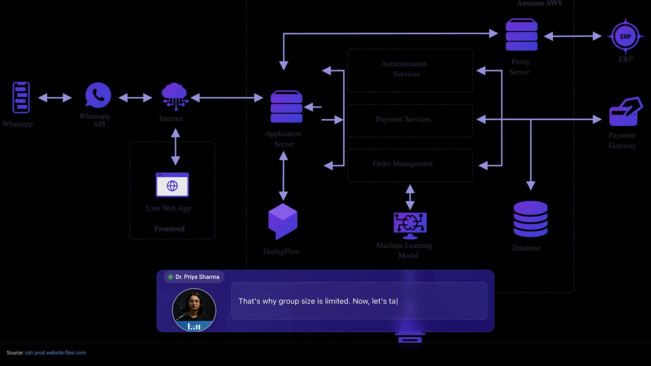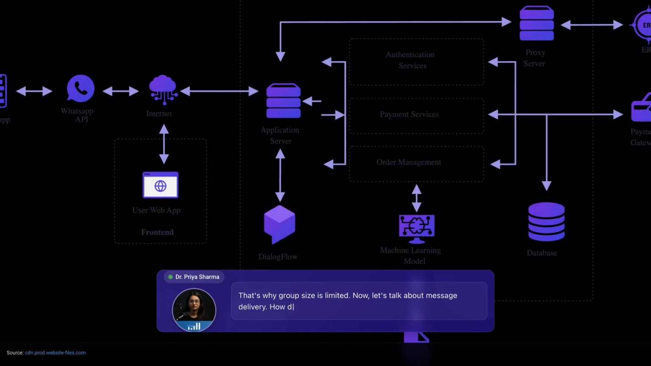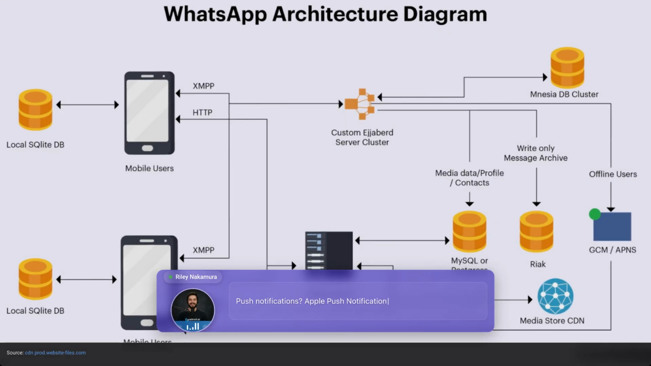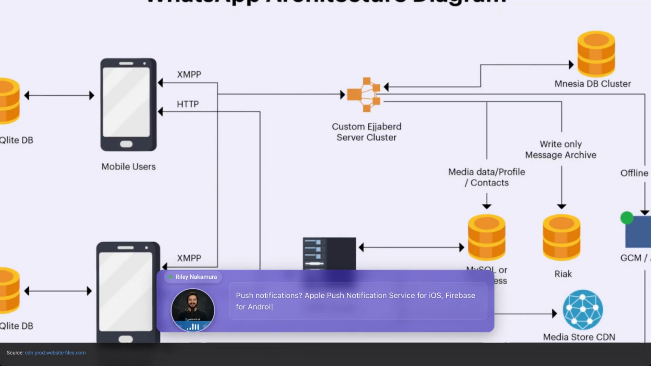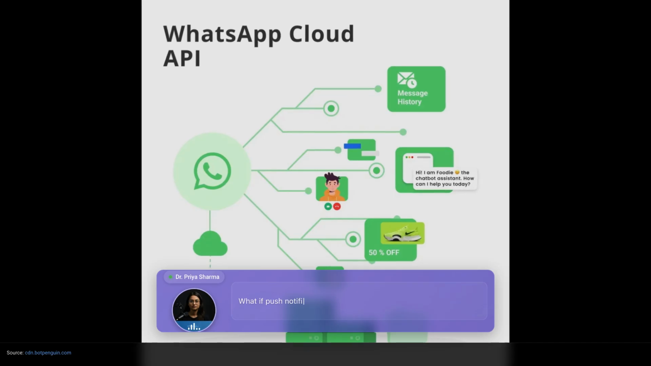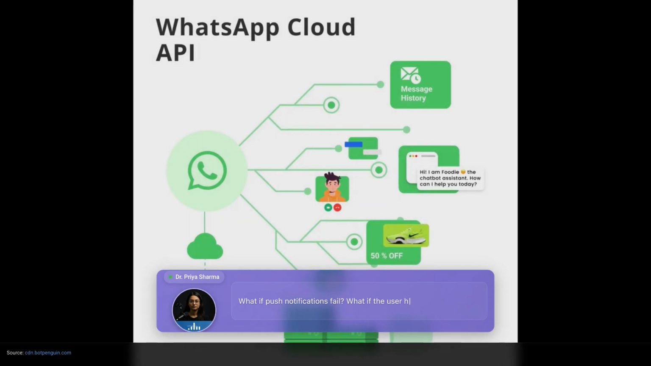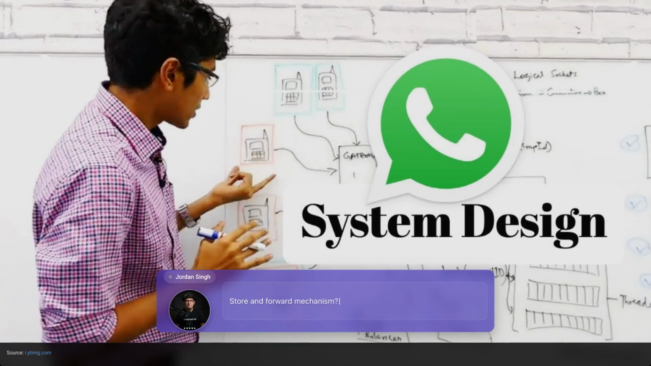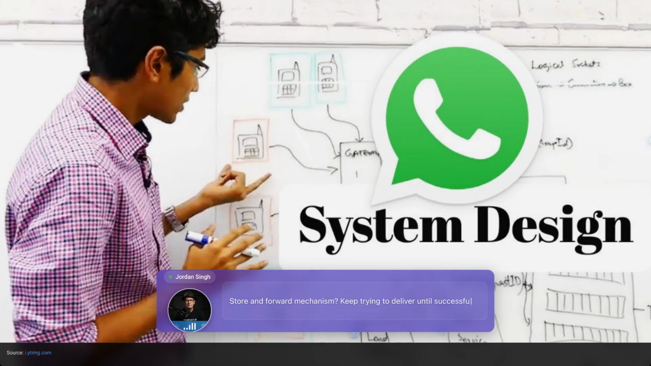Now let's talk about message delivery. How do you ensure messages reach all devices? Push notifications, Apple push notification service for iOS, Firebase for Android. What if push notifications fail? What if the user has disabled them? What if they're in airplane mode? Store and forward mechanism. Keep trying to deliver until successful, but for how long?